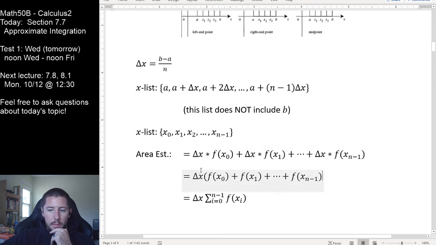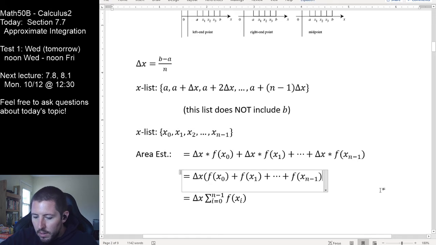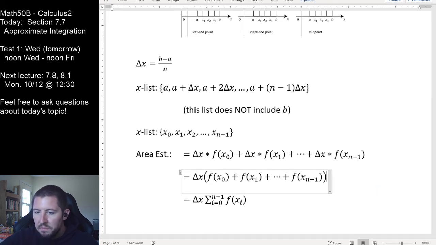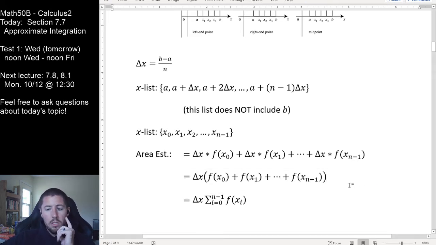We simplify this a little bit by noticing that delta x is just a constant, so we can factor it out of everything here. So here I've factored out delta x, and then this is really just a sum of the heights. And what I do, leave off my last parenthesis right here. I need a parenthesis, Captain. So we factored out the constant delta x. Delta x never changed across all of these, so delta x got factored out. This really then should just be the common width times the sum of the heights,